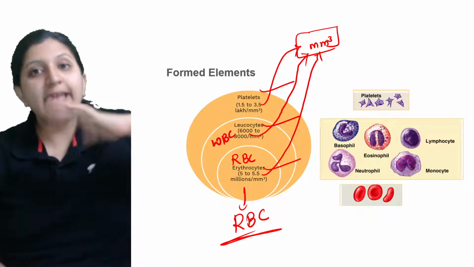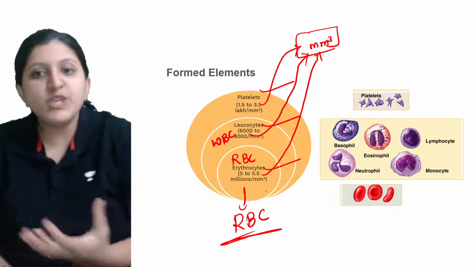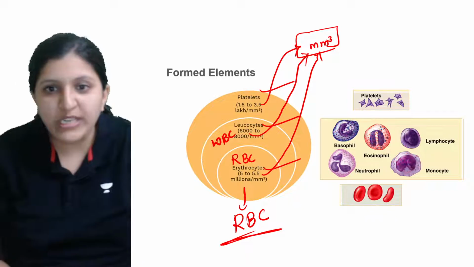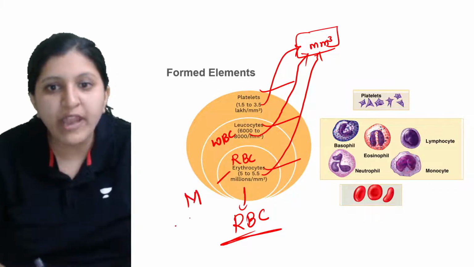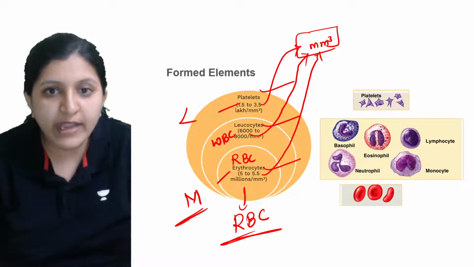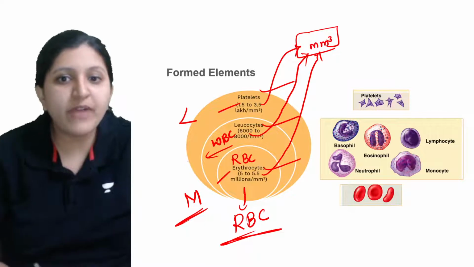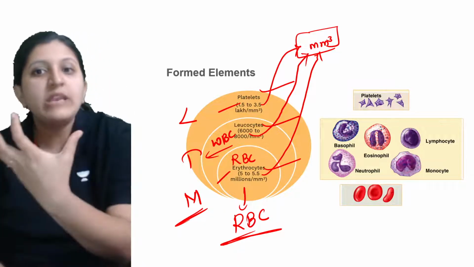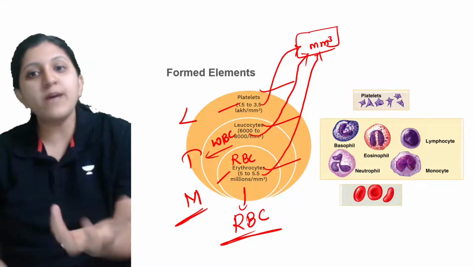Next come the platelets. RBCs you will find in millions, platelets in lakhs, and WBCs in thousands. So RBC is the most abundant, next comes the platelet, and then the leukocyte.